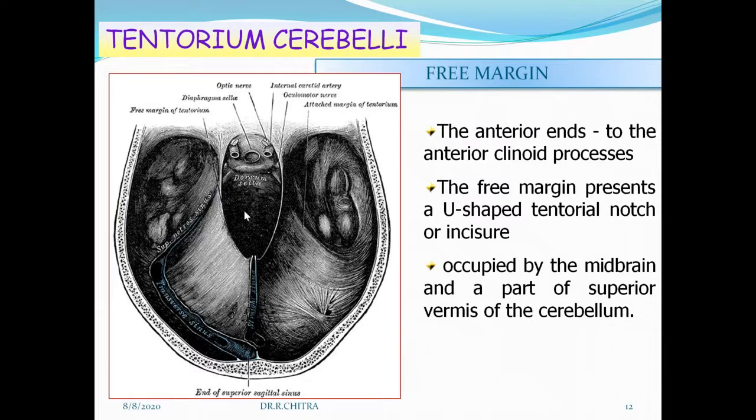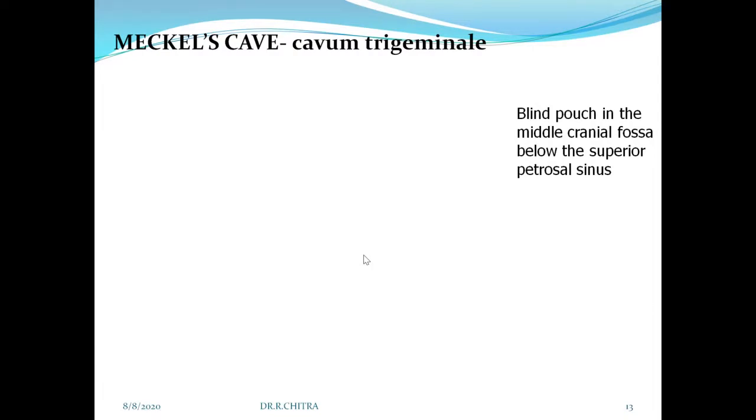Here it is occupied by the midbrain and a part of the superior vermis of the cerebellum. If you see in the intact cranium, here will be the situation of the midbrain and the superior vermis of the cerebellum. In relation to this tentorium cerebelli, we should see Meckel's cave or cavum trigeminale. It's a cave for the trigeminal ganglion, so its other name is Meckel's cave. It may be asked as very short notes. It's a blind pouch in the middle cranial fossa below the superior petrosal sinus.